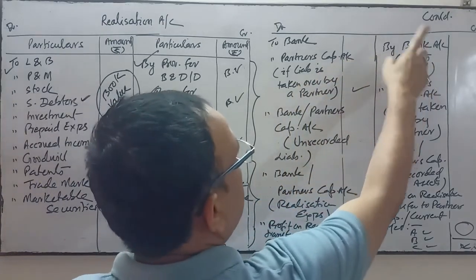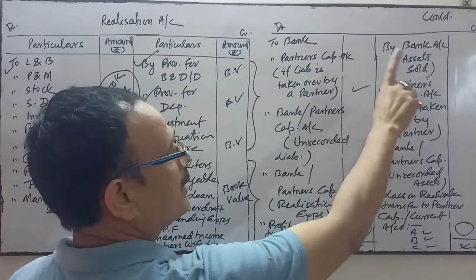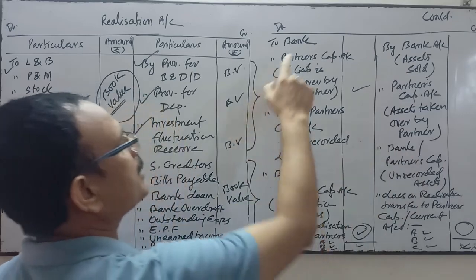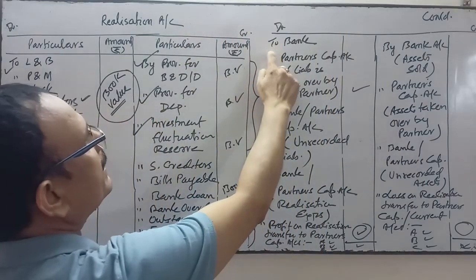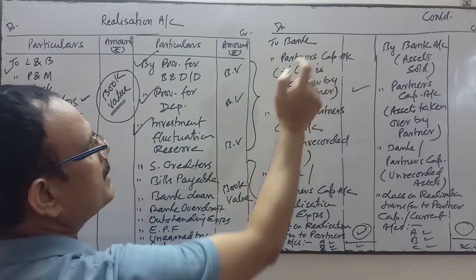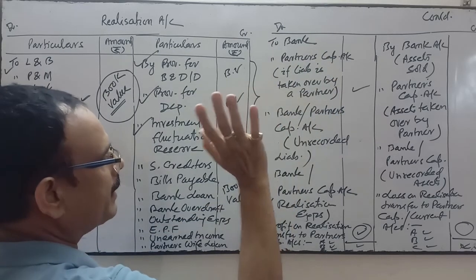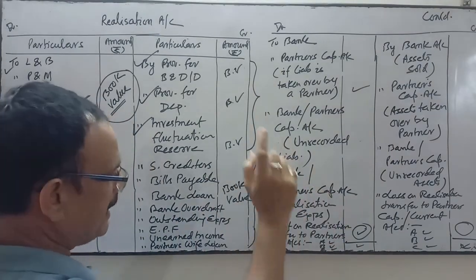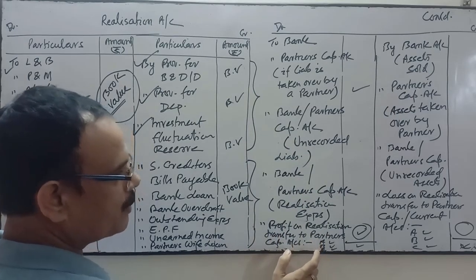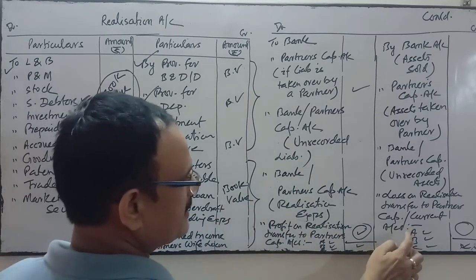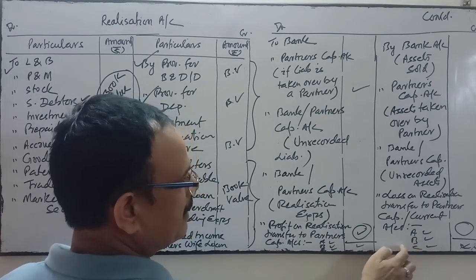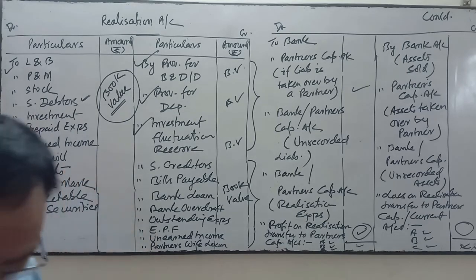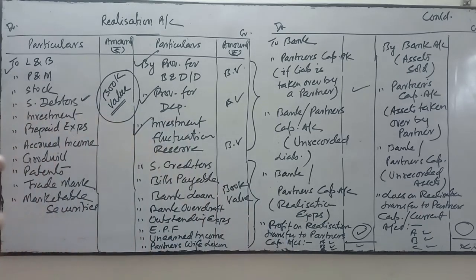For this, bank account debit to realization account, partner's capital account debit to realization account. Realization account debit to bank account, realization account debit to partner's capital, realization account debit to bank account or partner's capital. If there is a profit, realization account debit to A's capital, to B's capital, to C's capital. If there is a loss, then A's capital account debit, B's capital account debit, C's capital account debit to realization account. This is the journal entry related to this. Okay, this is all about realization account.